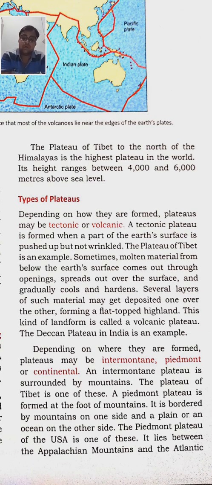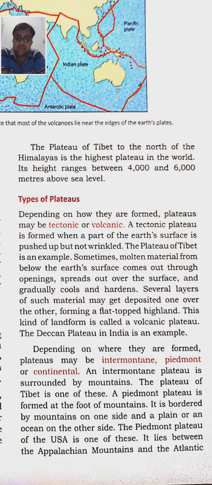Now we will discuss what the three types of plateaus are. An intermontane plateau is surrounded by mountains. The plateau of Tibet is one of these. The example of an intermontane plateau is Tibet, because an intermontane plateau is surrounded by mountains.